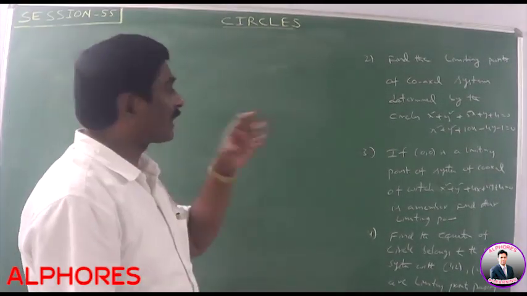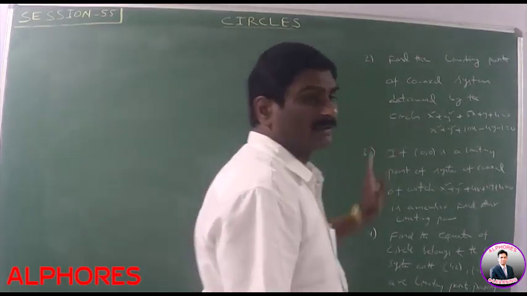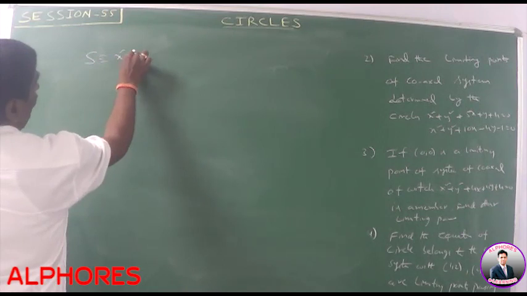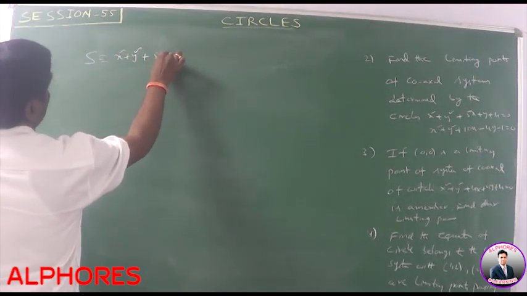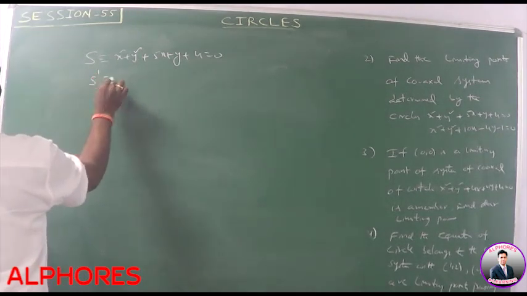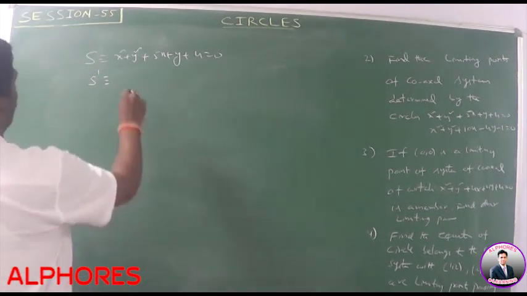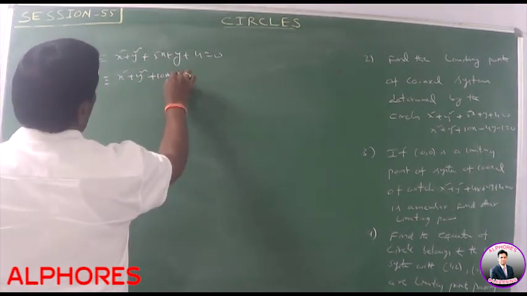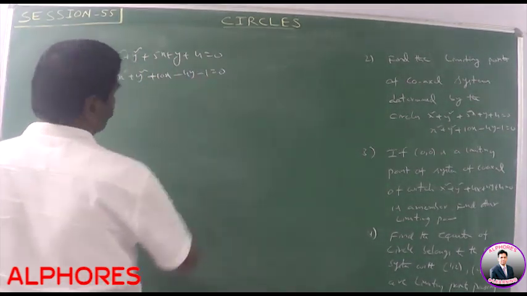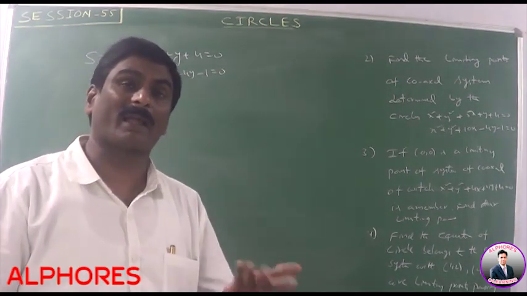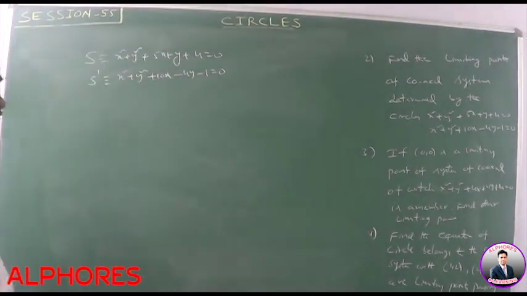What are the given circles in a family of the coaxial system? Limiting points means this is the coaxial system and two circles are given. First circle equation is S is equal to x square plus y square plus 5x plus y plus 4 is equal to 0. Second circle equation is x square plus y square plus 10x minus 4y minus 1 is equal to 0. The standard form of the coaxial system is S plus lambda L is equal to 0, where L is the radical axis. First we find the radical axis.